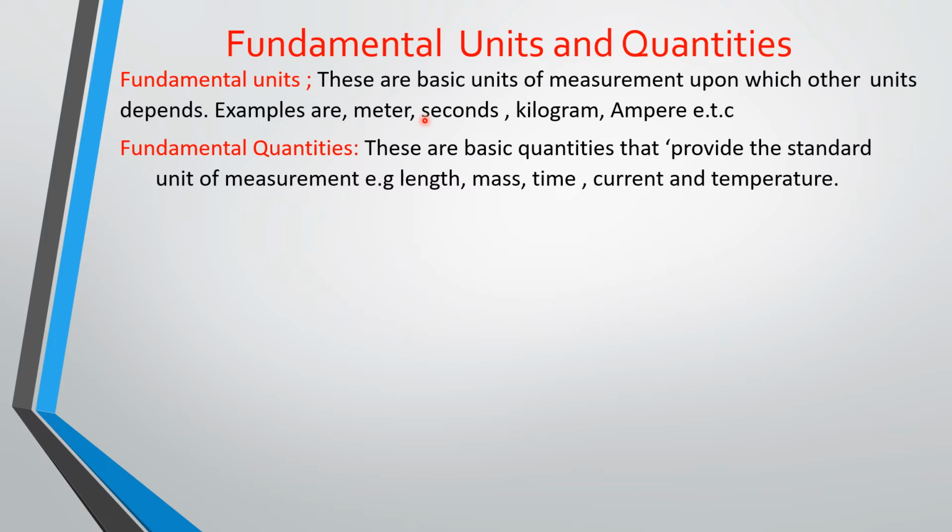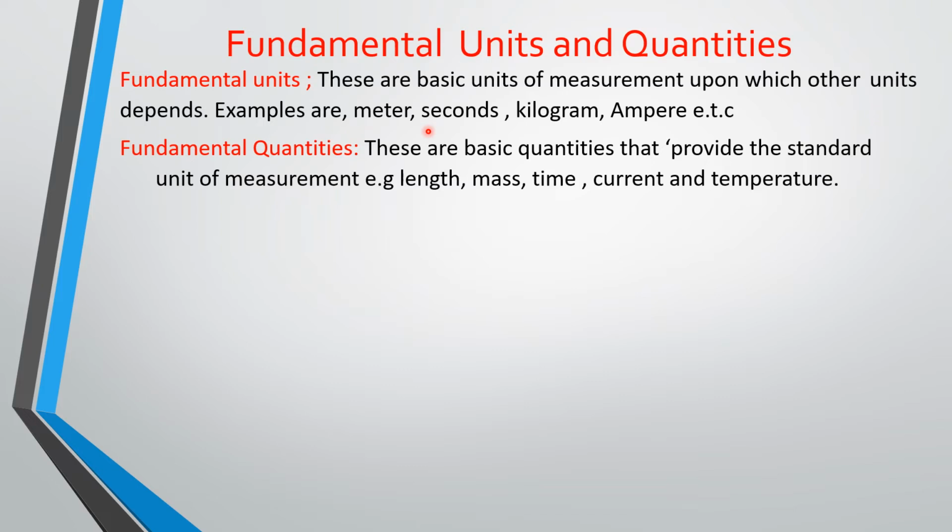So that is fundamental units. What about fundamental quantities? Fundamental quantities are the basic quantities that provide the standard unit of measurement. A fundamental unit is used to measure a fundamental quantity. Like meter is used to measure length, which is a quantity.